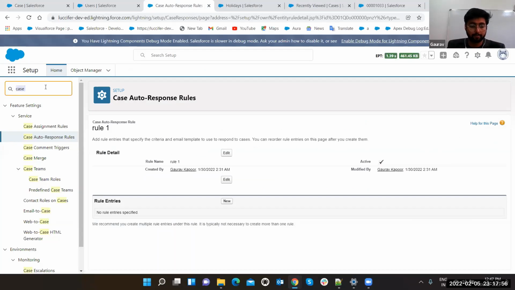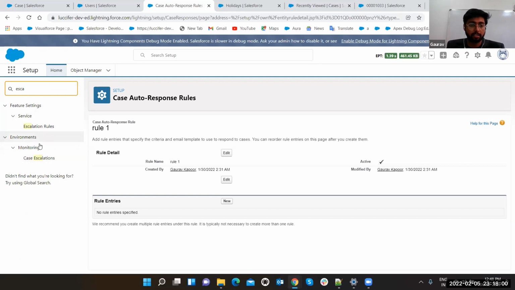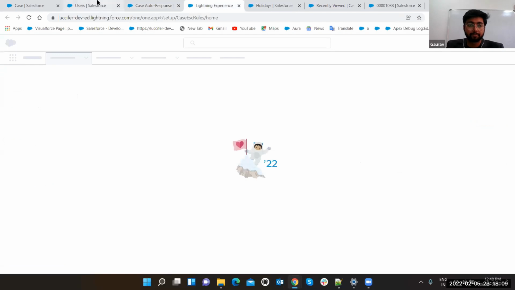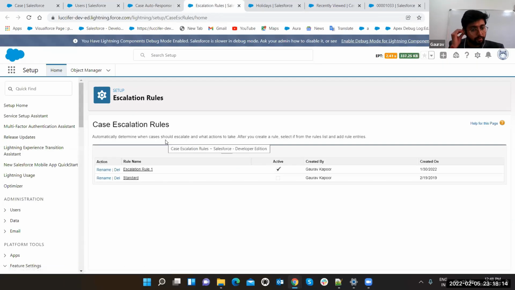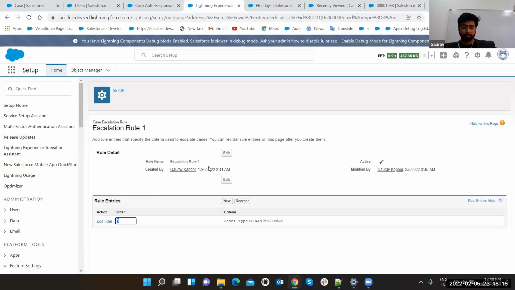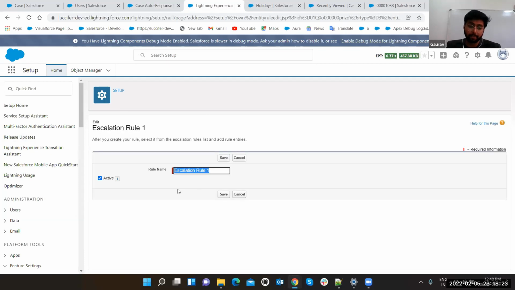Let's see it out. Just search escalations here. These are different things: escalation rules and case escalations. We are going to discuss both. First, let's see escalation rules. Let's see escalation rule 1. First of all, let's set it up. Just give the name, and when you click on new button, it is going to ask you the name and active checkbox. Click on save button.